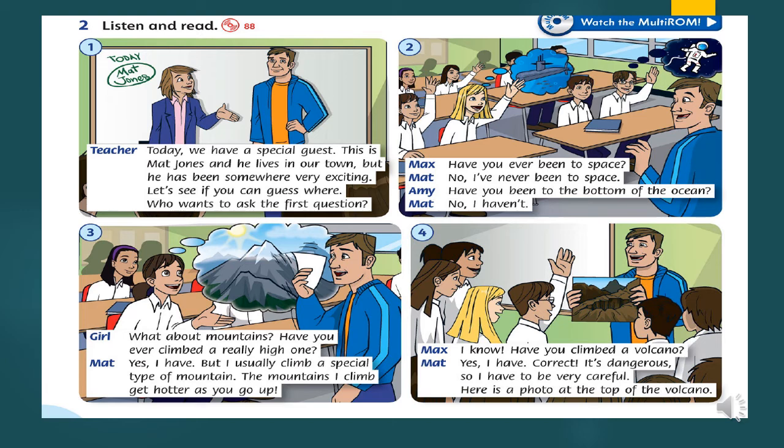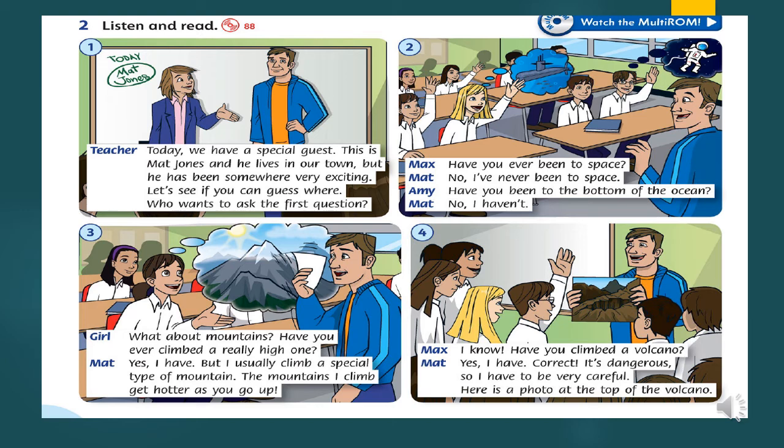Today we have a special guest. This is Matt Jones, and he lives in our town. But he has been somewhere very exciting. Let's see if you can guess where. Who wants to ask the first question? Have you ever been to space? No, I've never been to space. Have you been to the bottom of the ocean? No, I haven't.